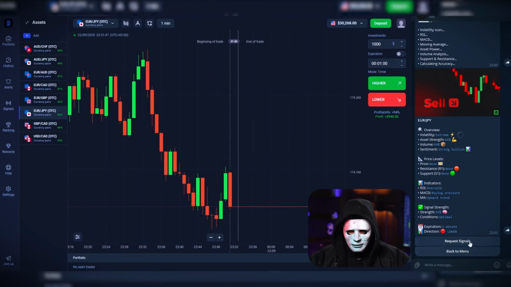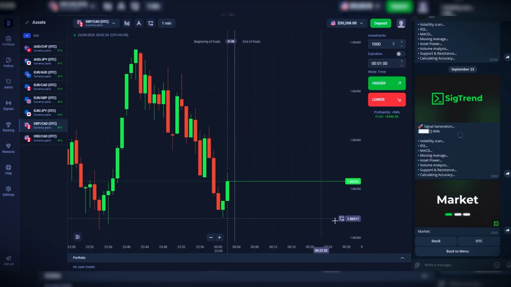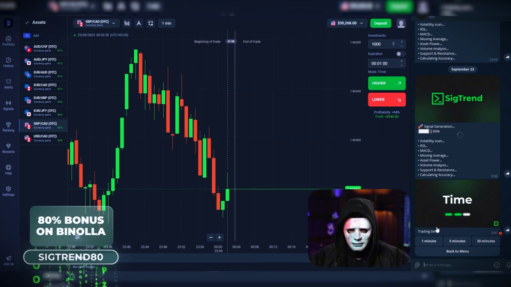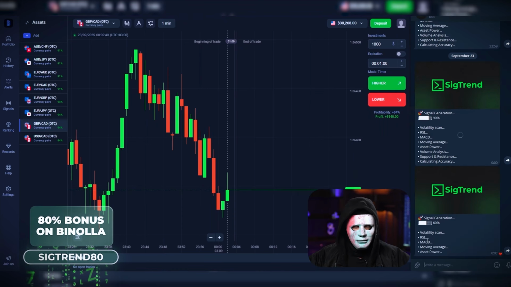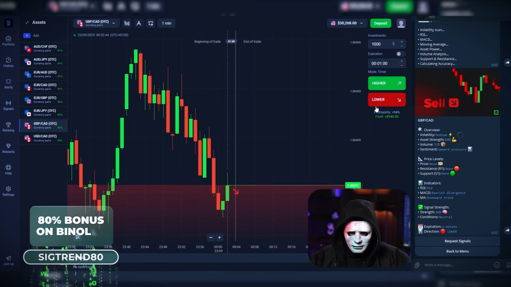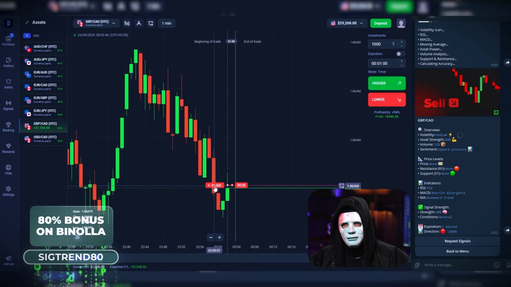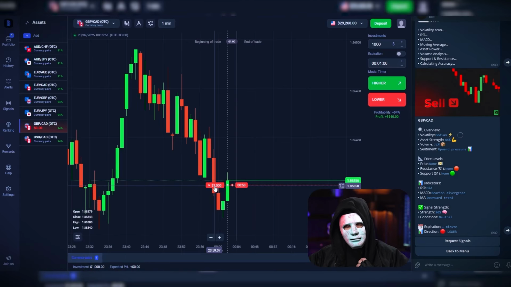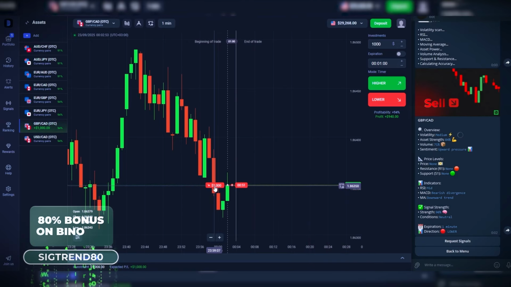I think let's get one more signal, probably the last one for today. I think I've shown and explained everything to you in as much detail as possible. We entered each trade for 1 minute, and all our trades are also for 1 minute. Let's go ahead and sell right now and see how the candle behaves when the bot gives us an analysis. Look, it seems to be growing a little, but it's still right around our entry point, more or less.